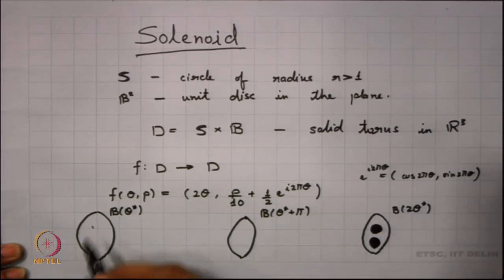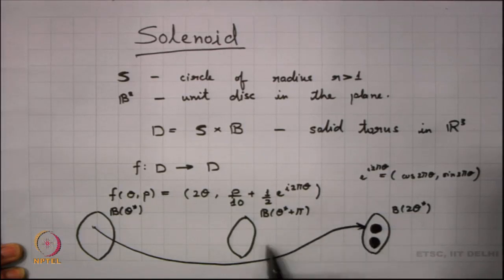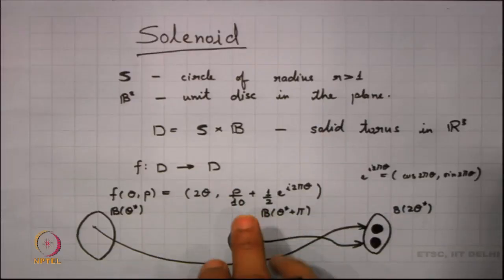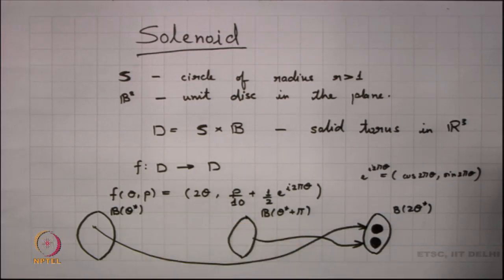So, this disk gets mapped. Basically I can say that this disk was mapped to this particular part and this disk gets mapped to this particular part. So, what you find is that within that cross section, if you want to look into the image, you will find two disks which are a little bit apart from each other, they do not intersect, and that is why we have reduced the radius here. We have reduced the radius considerably so that they do not intersect. So, what do you actually get in this term?